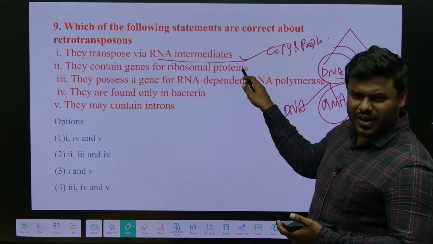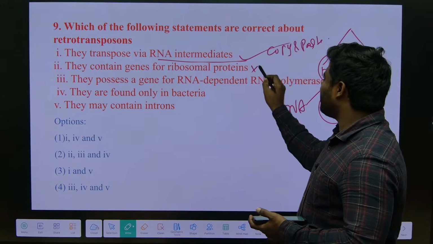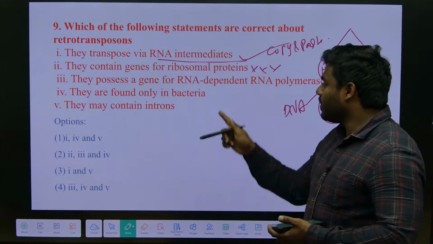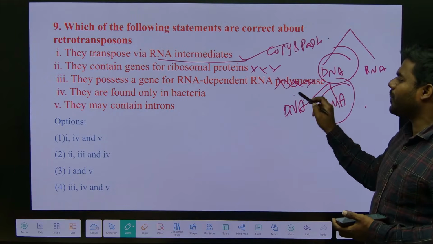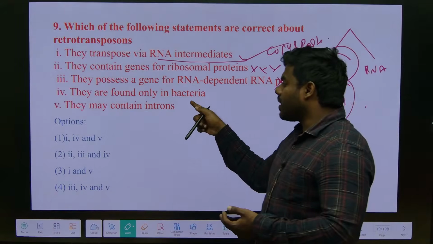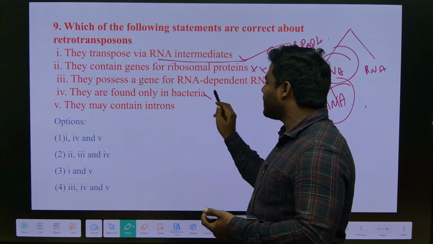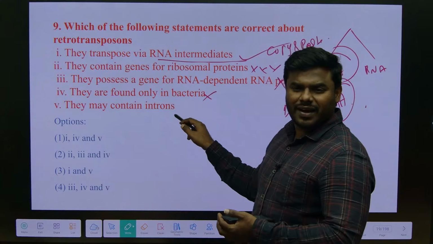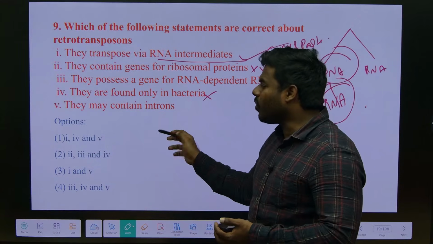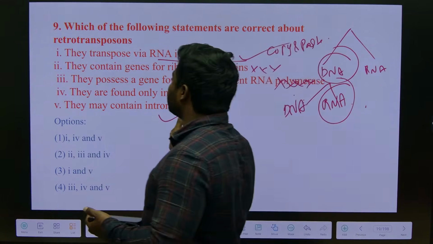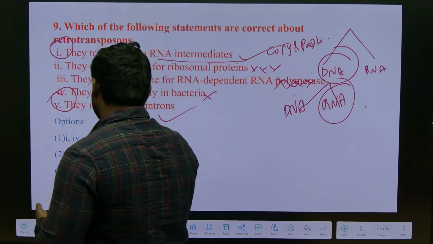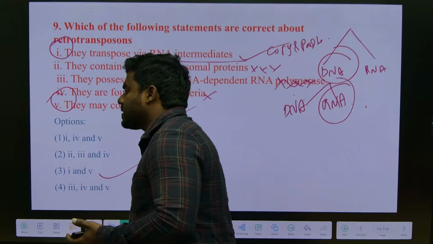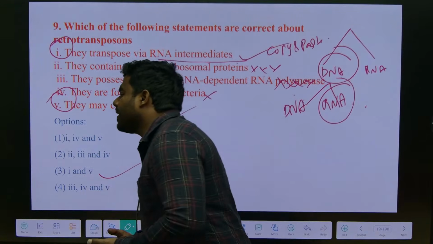They contain genes for ribosomes. Transposons never code for any ribosomes. Do you think transposons code for the RNA polymerase enzyme? They never code for any RNA polymerase enzyme. They are found only in bacteria. That is a wrong statement. They may contain introns. Introns are very common, right? So only what is correct? Option 1 is correct. Option 5 is correct, right? Answer is 3. Okay. Clear, everyone?